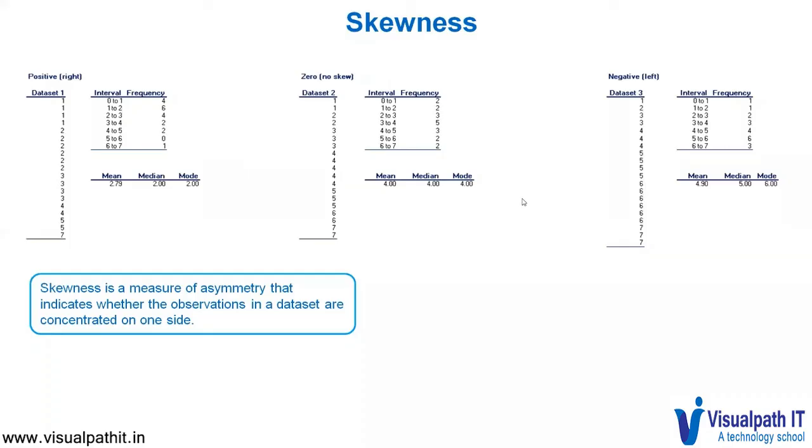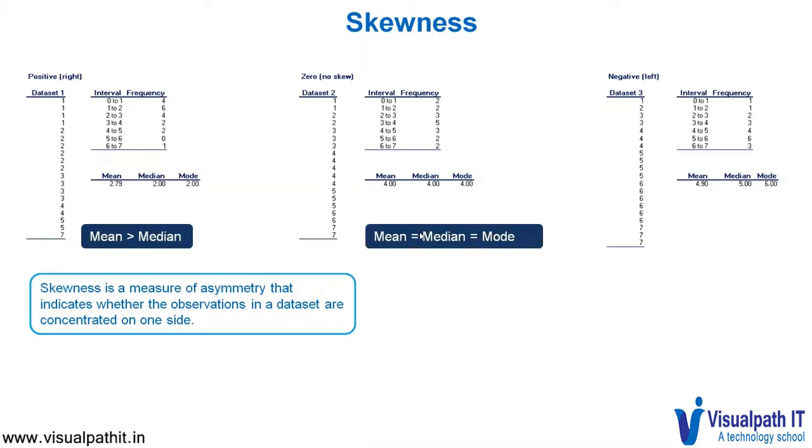After looking at the measures of central tendency, let us look at the measure of asymmetry. Skewness is a measure of asymmetry that indicates whether the observations in a dataset are concentrated on one side. Let us look at it from an example point of view. We have three datasets here. The first dataset, wherein we have a mean of 2.79 and a median of 2.00, where mean is greater than the median.